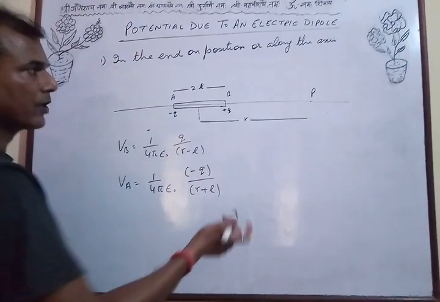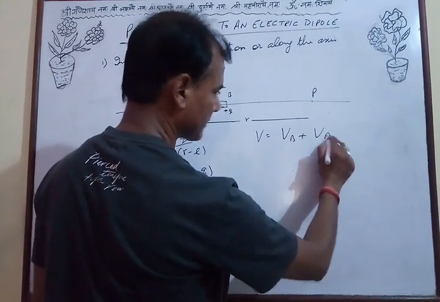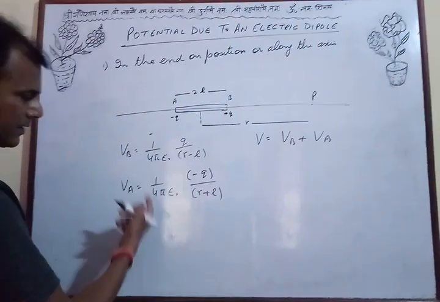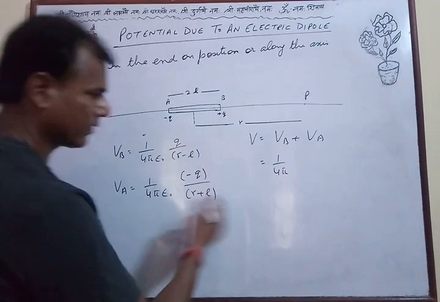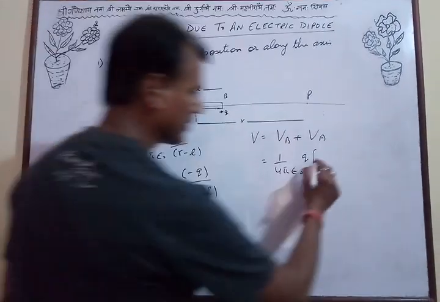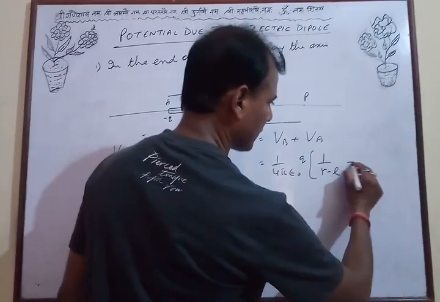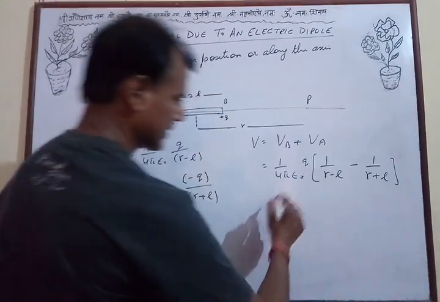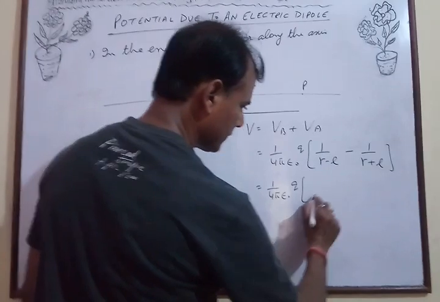Therefore, total potential at P, V becomes VB plus VA. VB is this, and VA is this, with minus Q. So this is 1 upon 4 pi epsilon 0, taking Q common: 1 upon R minus L minus 1 upon R plus L. Take the LCM.